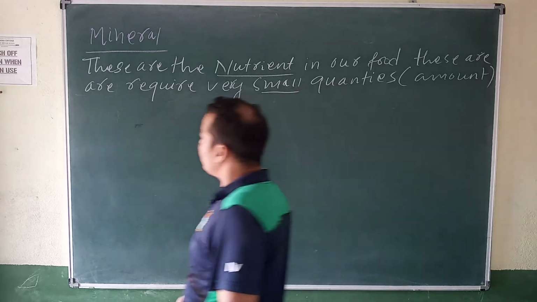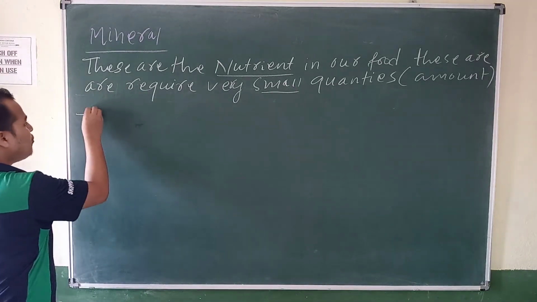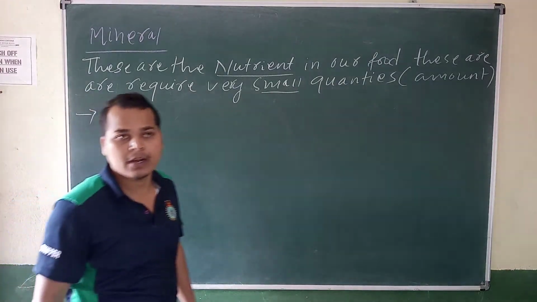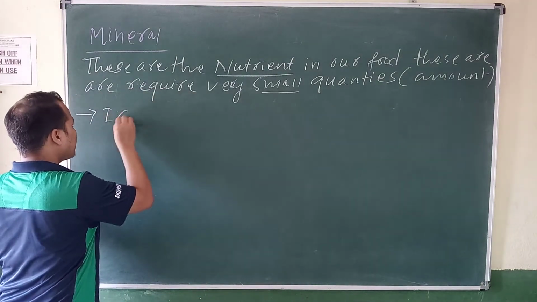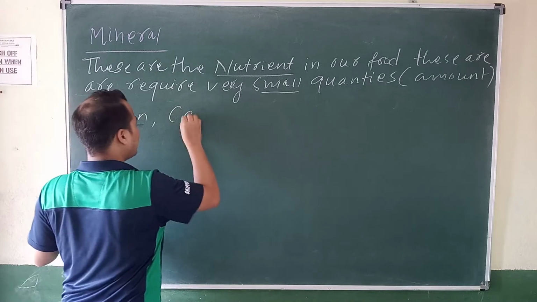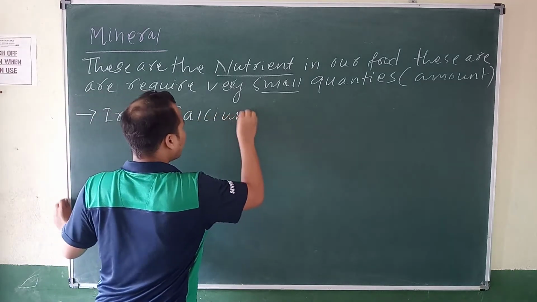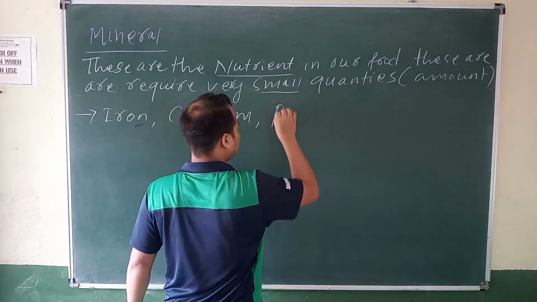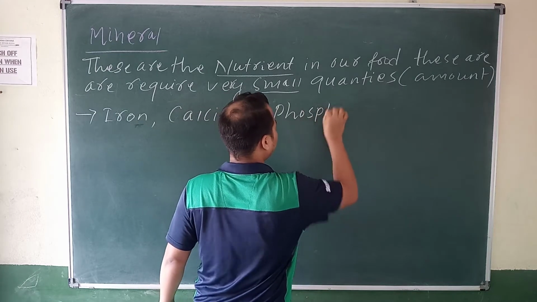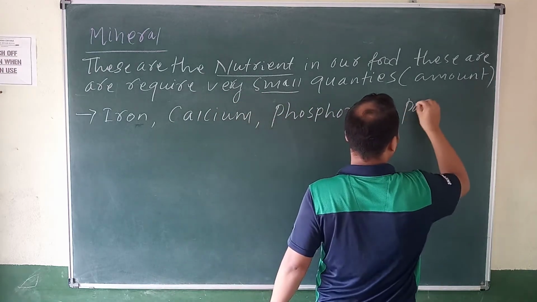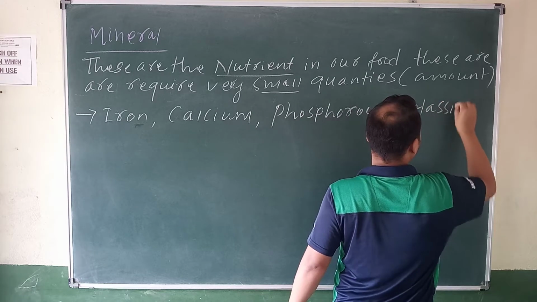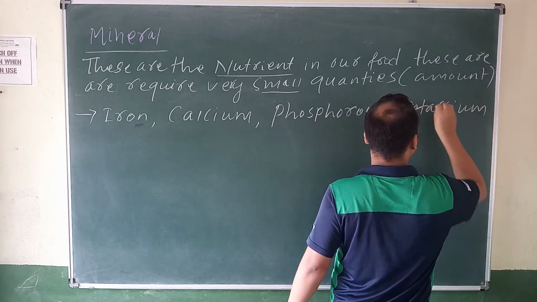Tell me some examples of a nutrient. Iron, calcium, phosphorus, potassium. There are so many nutrients.